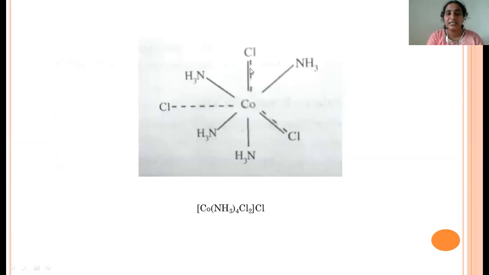If you see this example, 4 are secondary valency, 1, 2, 3, 4, and this one is completely primary valency, and these 2 ligands are playing a dual role, primary and secondary valency. So these 4 we have to write inside of the sphere. These 2 also we have to write inside of the sphere, whereas this ligand, which is connected with only a dotted line, we have to write outside of the sphere. So for this one the coordination number is 6 and the charge is +3.